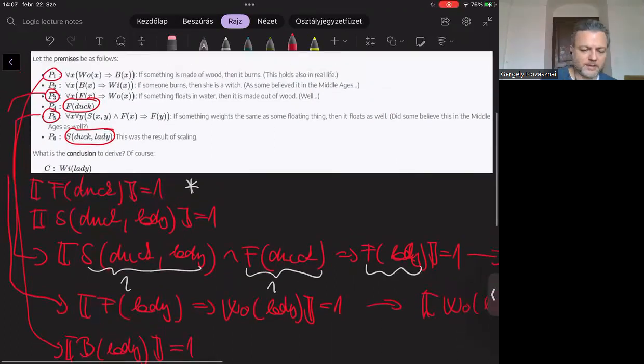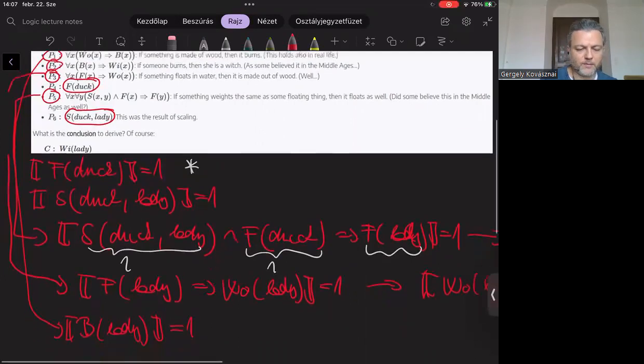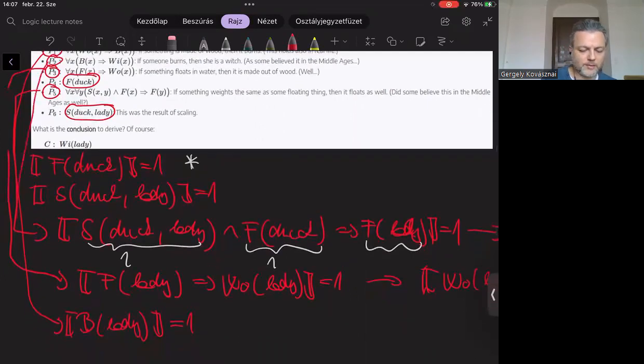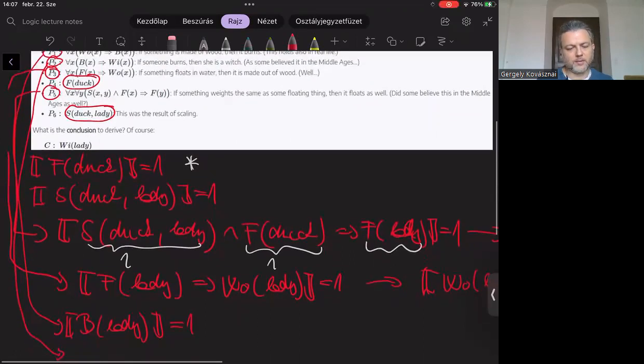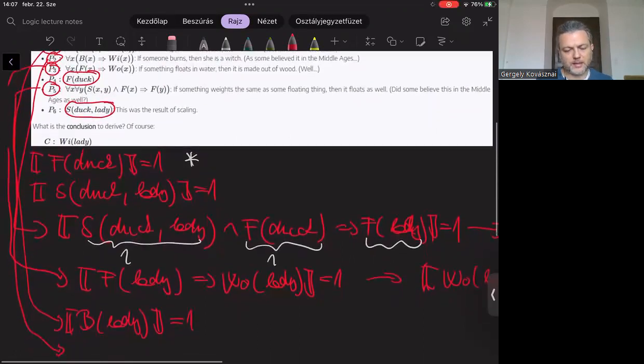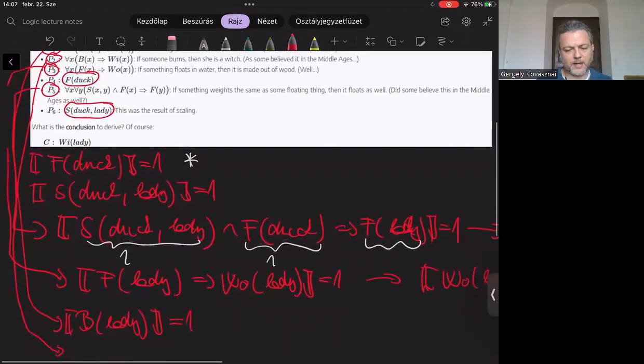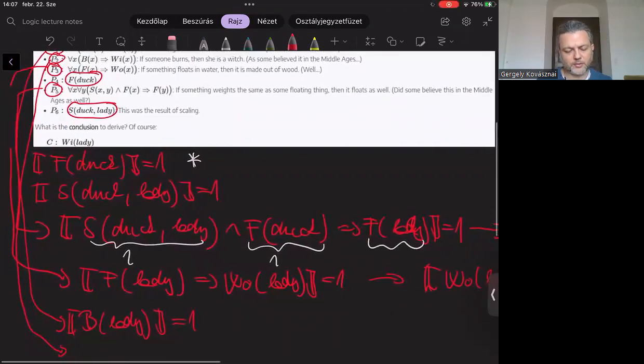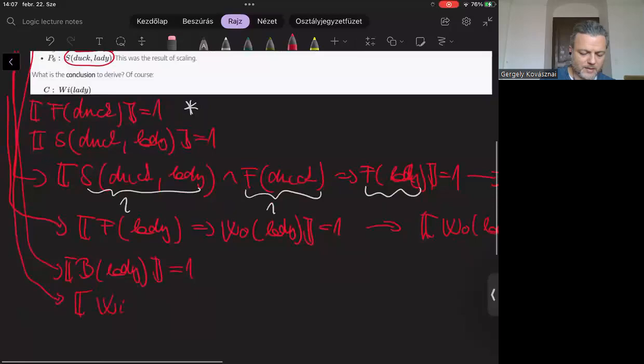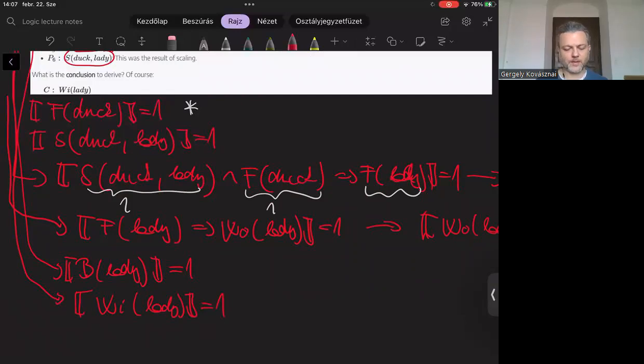And last but not least, we can use P2, which contains the predicate B on the left-hand side. So because B lady is true, then WI of lady must be true, which means that the lady is a witch.